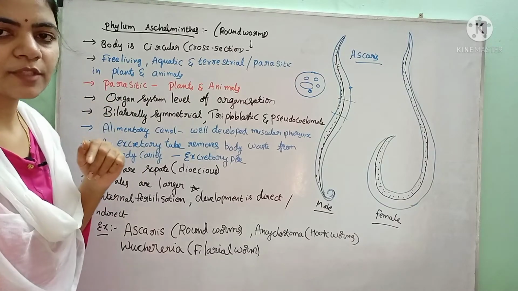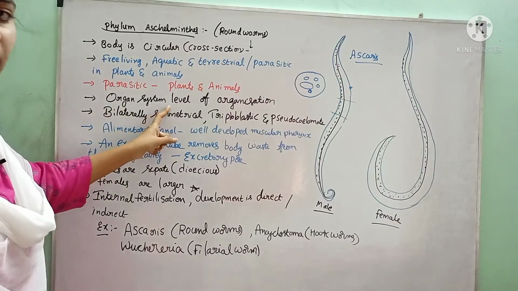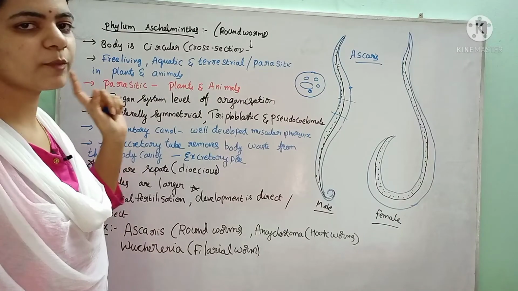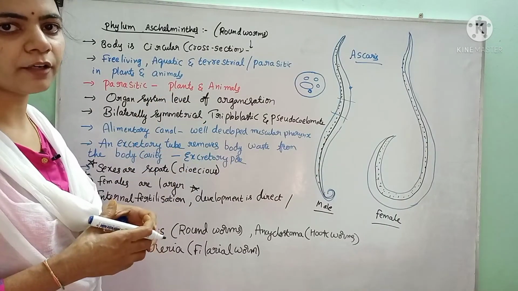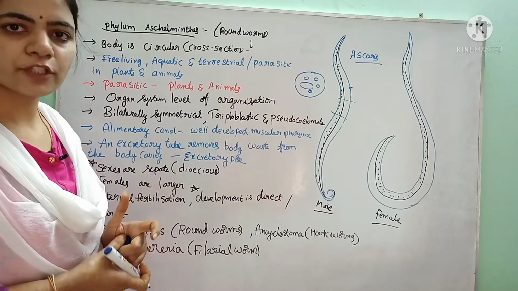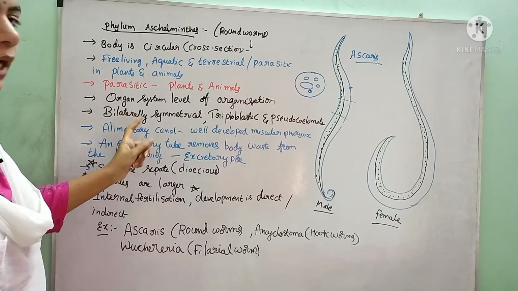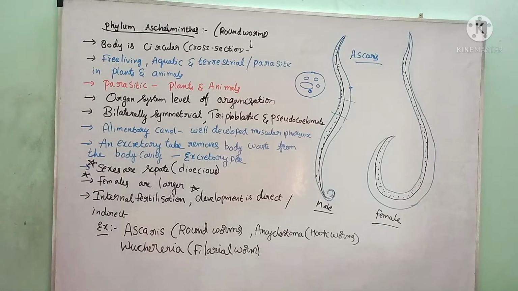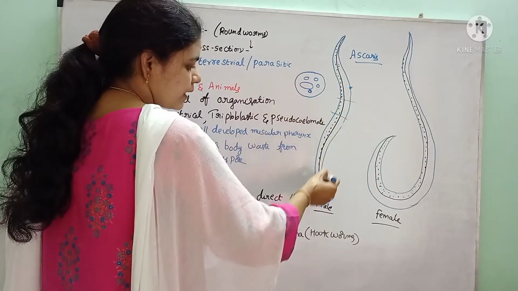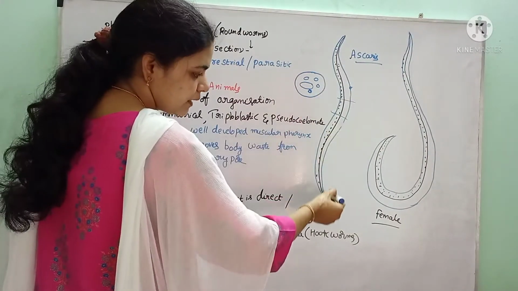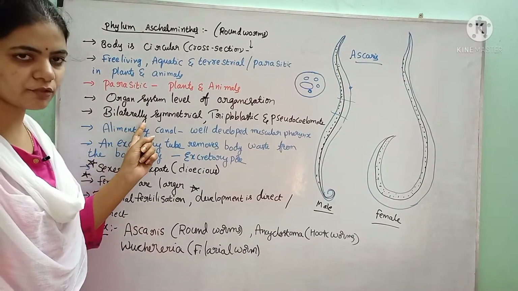And in these organisms, the body organization is at the organ system level. What is the organ system level of organization? Different organs group together and form a functional physiological system, that is called an organ system. And these organisms are bilaterally symmetrical. When we cut these animals in one plane that divides the animal into equal left and right halves, that is called bilateral symmetry.